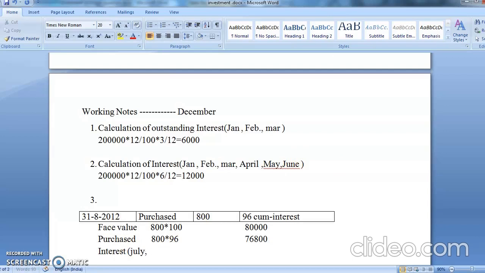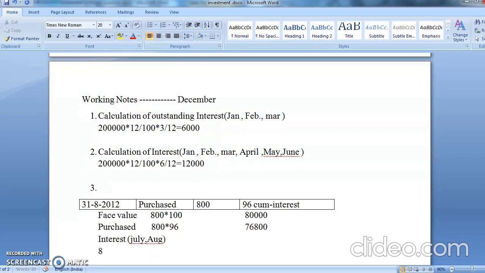Now see, after July you will be having August also. Why? Because it is on the last day of a month. So even August month interest is due. Okay. So how many months interest is due? It is for 2 months. So chalo, interest is how much?